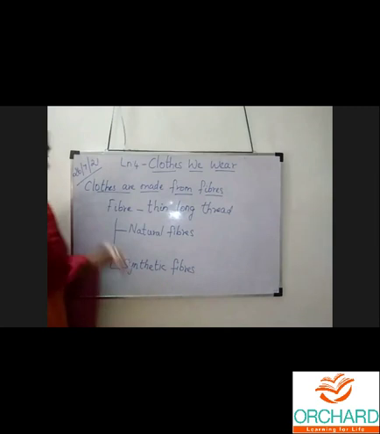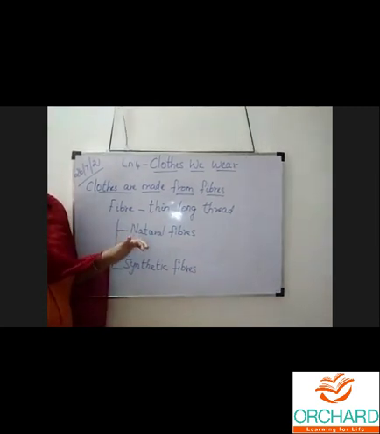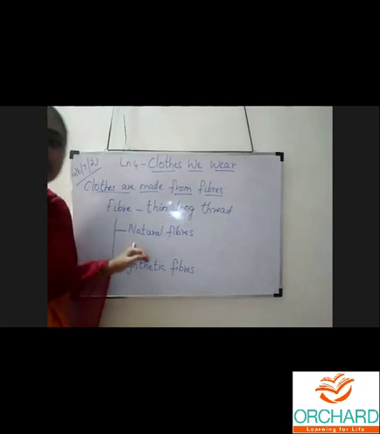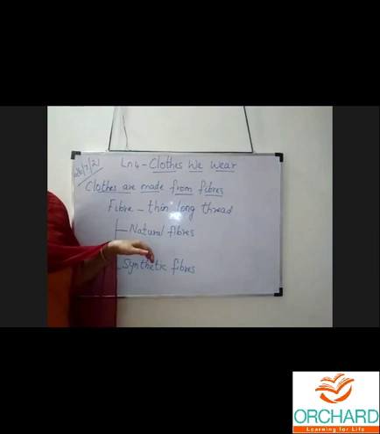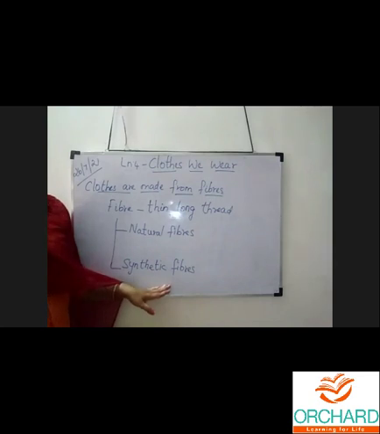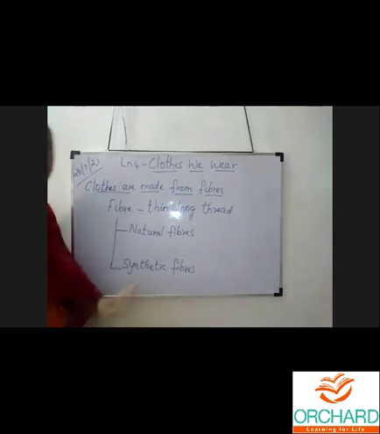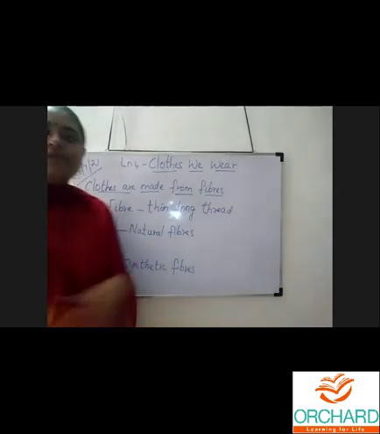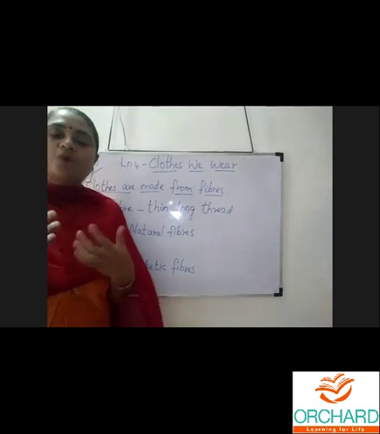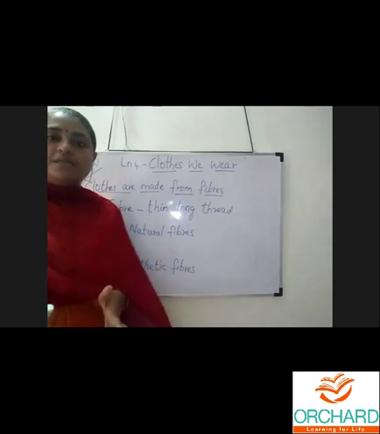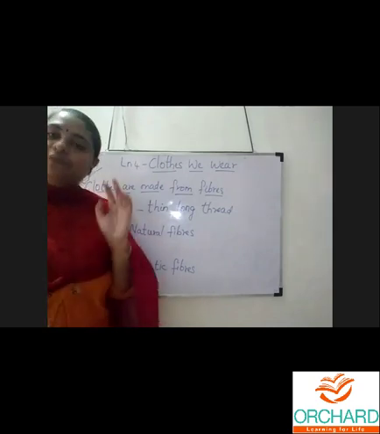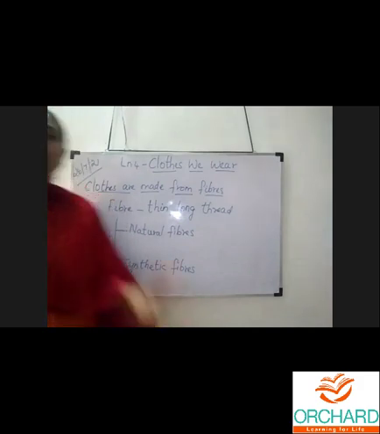Let's see. What does natural fiber mean? Natural fibers are obtained from plants and animals, whereas synthetic fibers are made by man in factories using chemicals. That is called synthetic fiber, artificial fiber. Natural means the things we get from nature. Those are called natural things. Synthetic means artificial, fully made by man. That is called synthetic fiber.